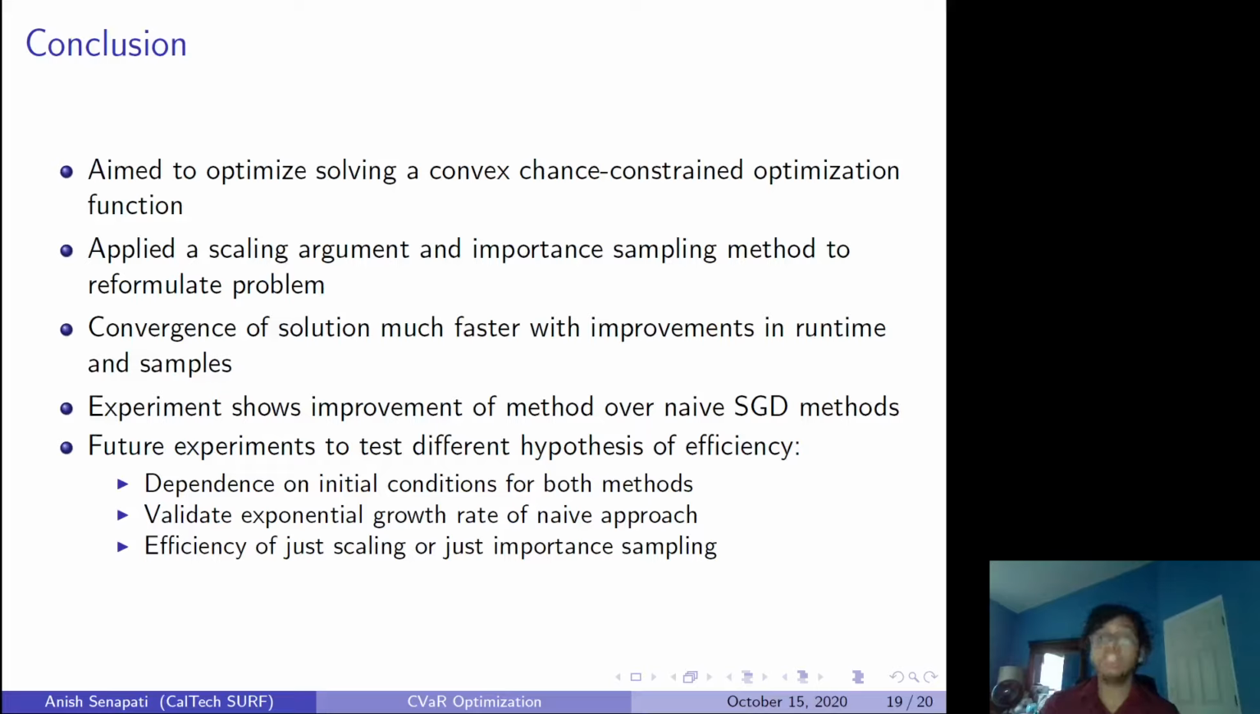We saw that when we applied such importance sampling methods, the convergence of the solution is much faster in terms of the runtime, the number of iterations, the number of samples needed, and the time per iteration. So these experiments show much more improvement in this method over a naive SGD method, which you may initially think to use to solve.